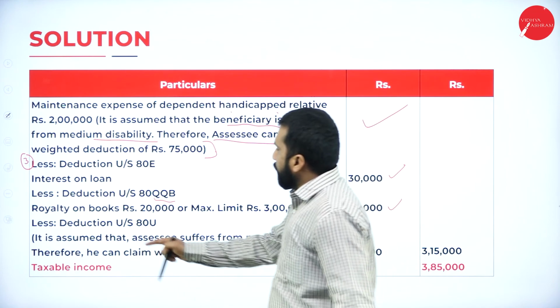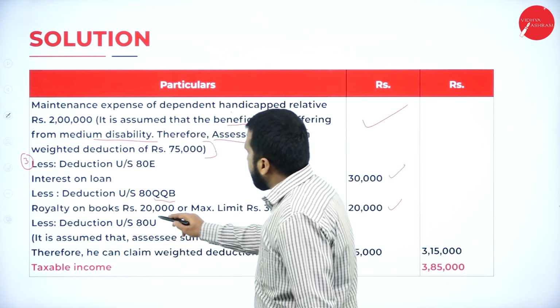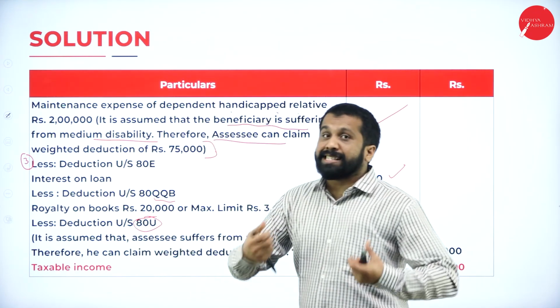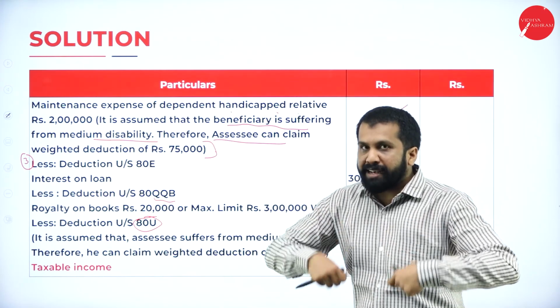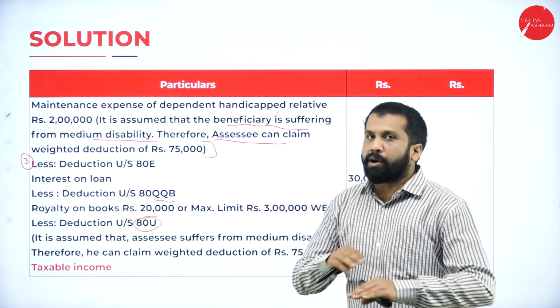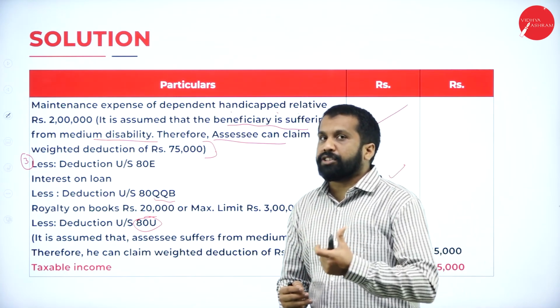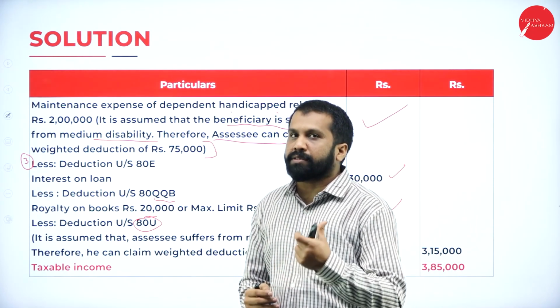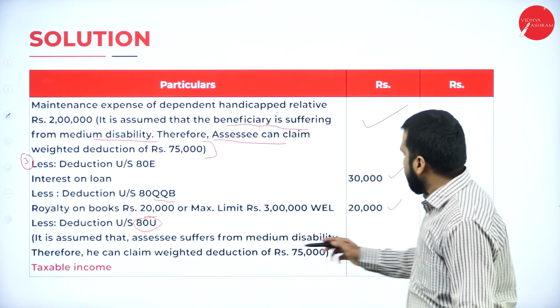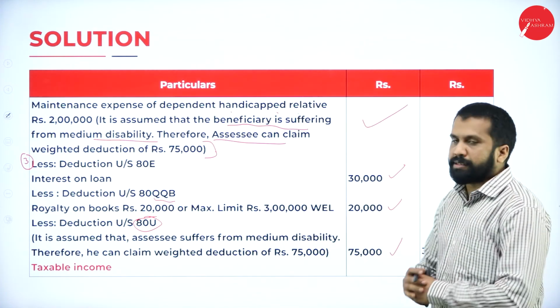After this, it is assumed that assessee, 80U. 80U means what? Self-disability. Myself or assessee itself not capable, he is disabled. Then what we can do? Under section 80U, up to 75,000 you can claim. So take 75,000. Yes, done.